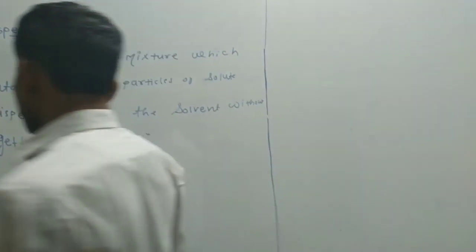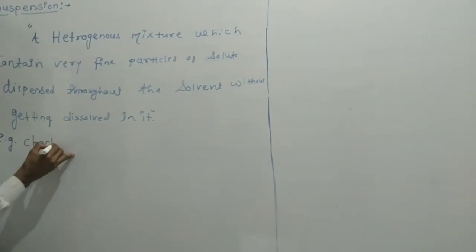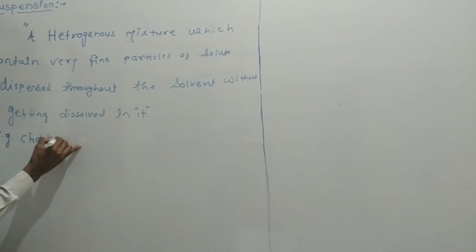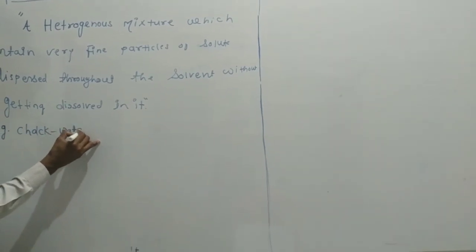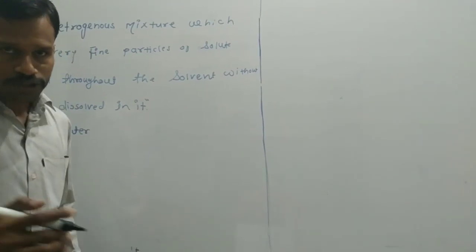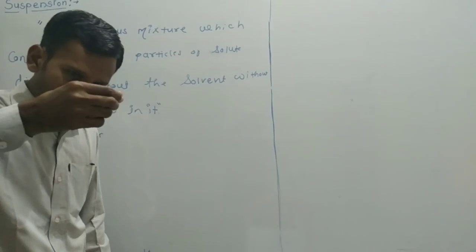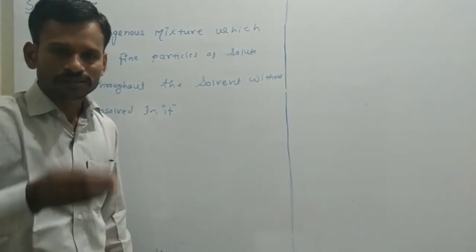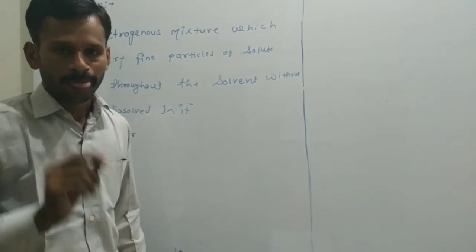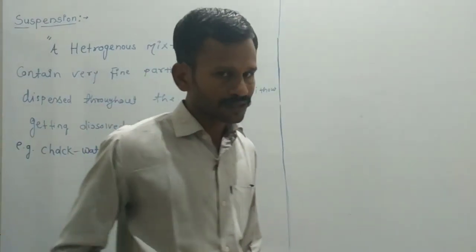Now, one simple example: chalk and water. When fine particles of chalk are taken and put in the water, at this condition, chalk is the solute particle.